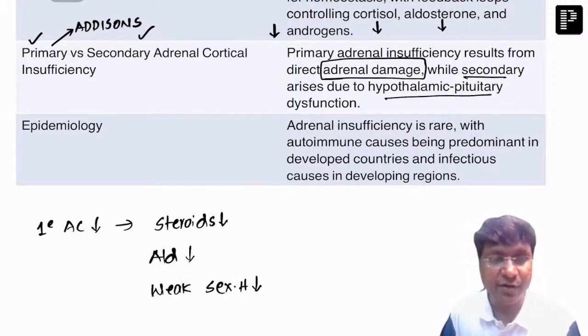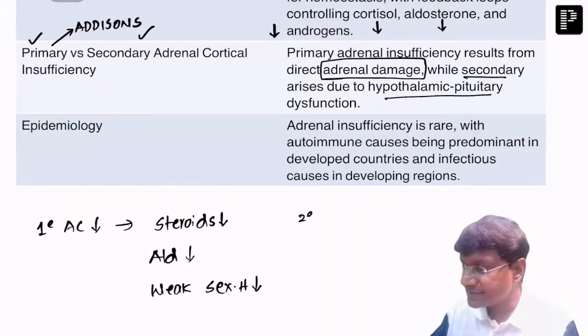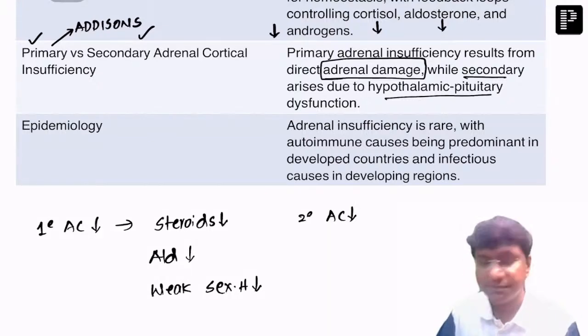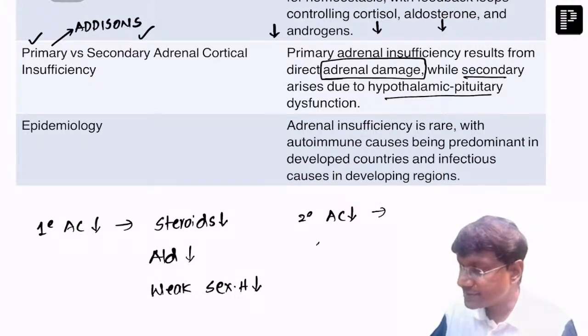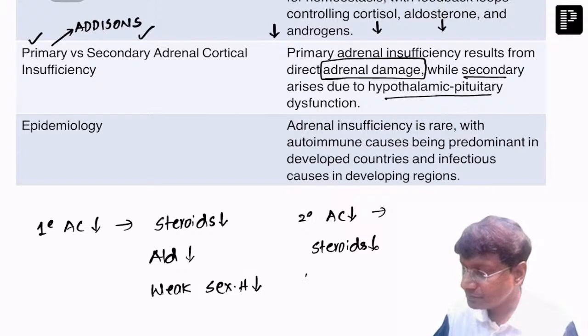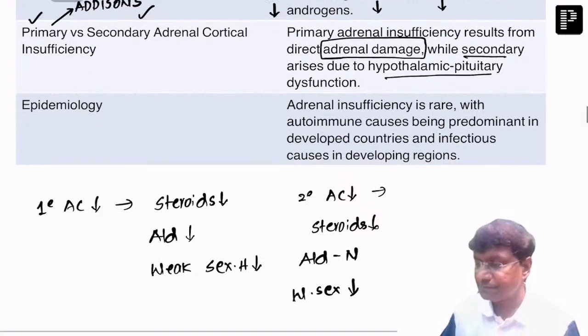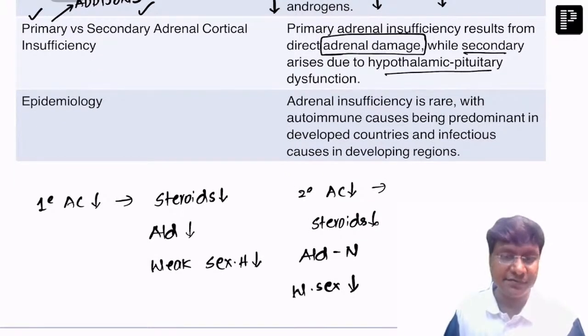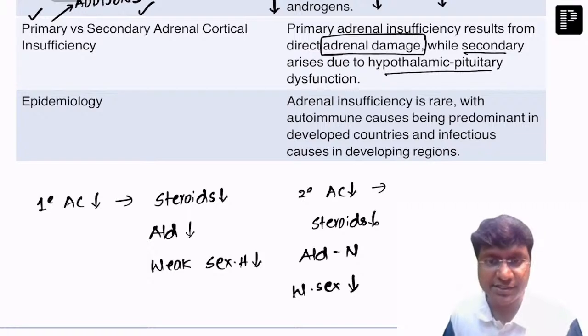That is in primary adrenocortical insufficiency. Whereas in secondary adrenocortical insufficiency, the steroid levels will be reduced, aldosterone levels will remain normal, and sex hormone levels are reduced. That is in secondary adrenocortical insufficiency. Okay, that is the difference between primary and secondary adrenocortical insufficiency.